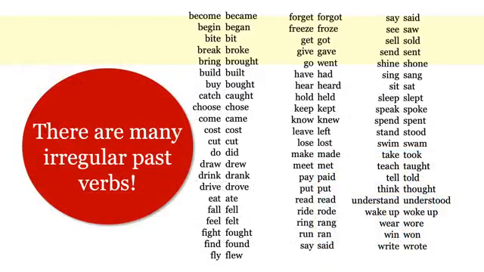There are many irregular past verbs. Irregular verbs don't look like the simple form. Sometimes they look almost the same, but sometimes they look completely different. You can see from this list that there are no rules to learn. You just have to learn them as you learn English. In this lesson, we will look at some of the irregular verbs and put them in groups to help you see some spelling patterns.